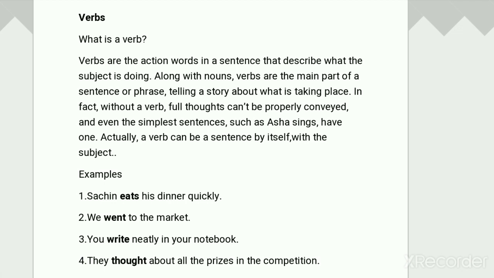The Indian team found a firm footing. Here, which is the main word or action word? Found. Then found is a verb. Third sentence: Hitler awarded a special gold medal to Dhyanchand. Here, the action word is awarded. So, awarded is a verb in this sentence.